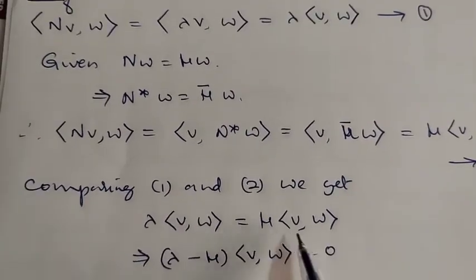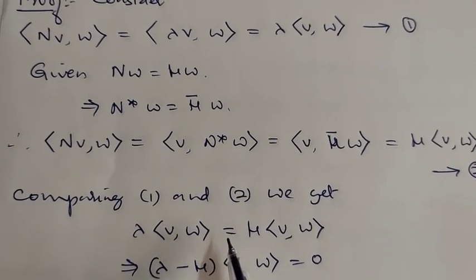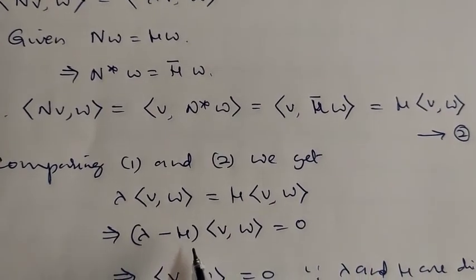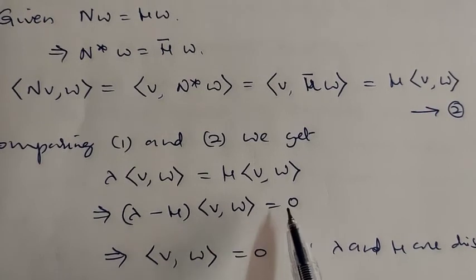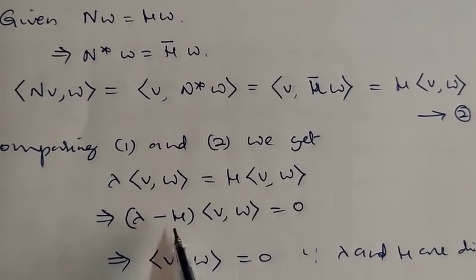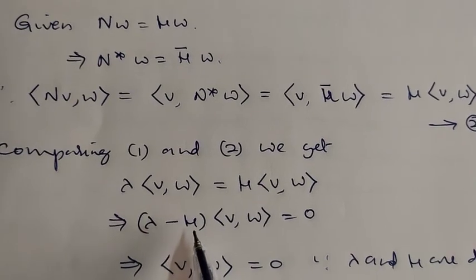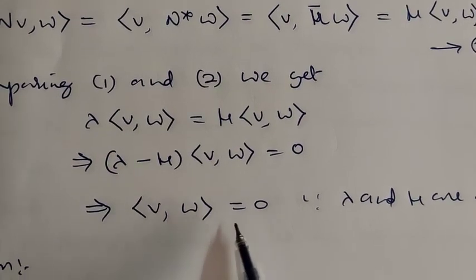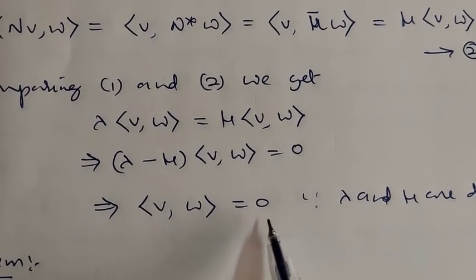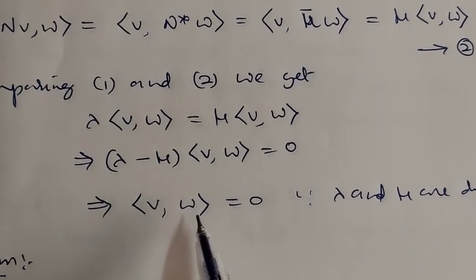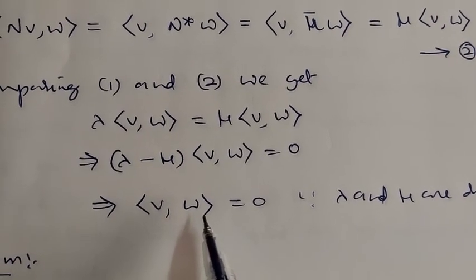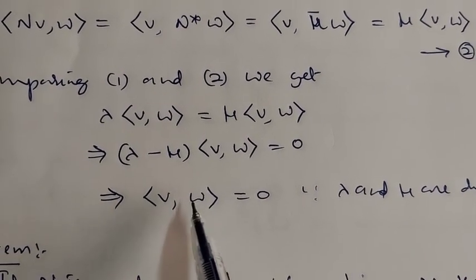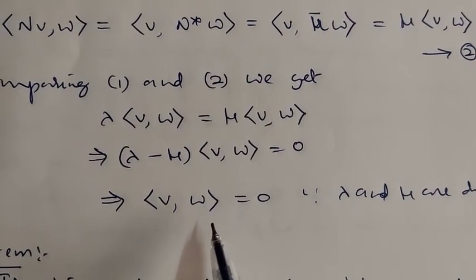If you compare 1 and 2, you can see that lambda times the inner product of v comma w is equal to mu times the inner product of v comma w. This implies lambda minus mu times the inner product of v comma w is 0. But lambda and mu are distinct eigenvalues, therefore lambda minus mu cannot be 0. So the possibility is that the inner product of v comma w is 0, which implies the eigenvectors v and w are orthogonal. They are orthogonal means the spaces generated by v and w are definitely mutually orthogonal to each other.